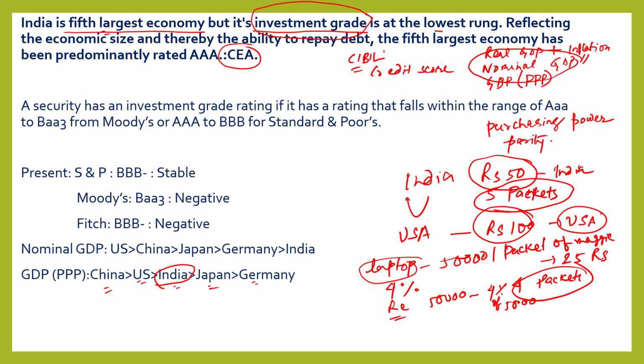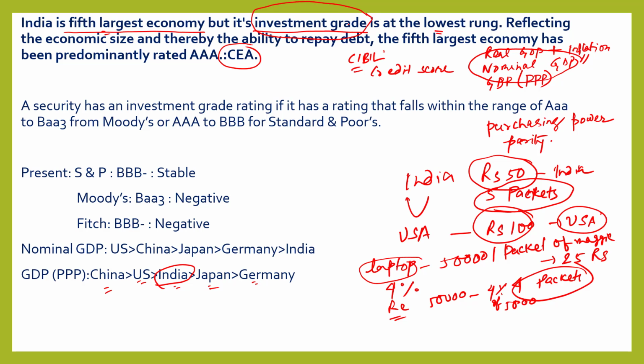Correct? But its investment grade is at the lowest rank. So how does this investment grade affect countries? Suppose the investment grade of a country is lower, that means its credit score is lower, that means its CIBIL score is lower. We don't consider CIBIL in the case of a company or government. Here I am giving just an analogy.